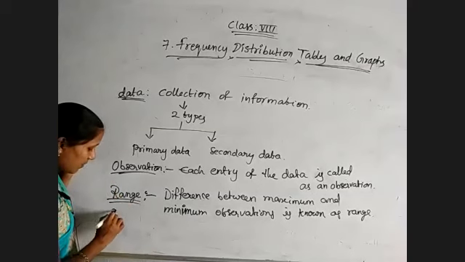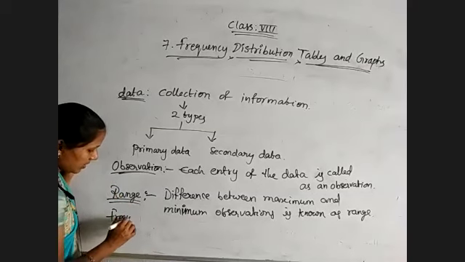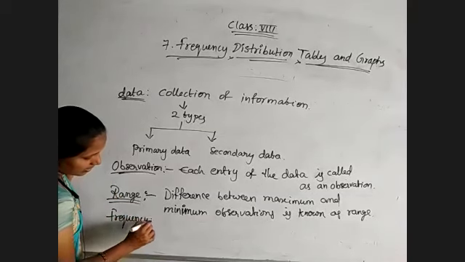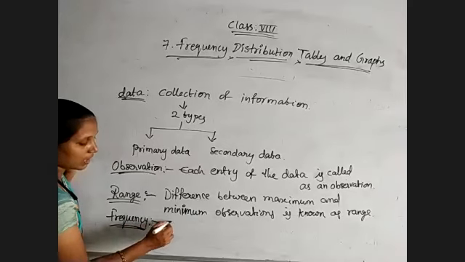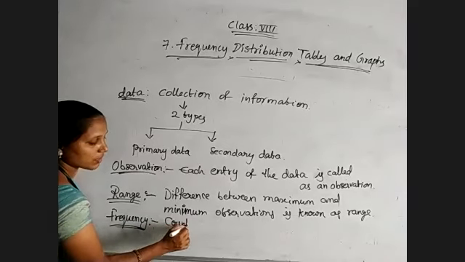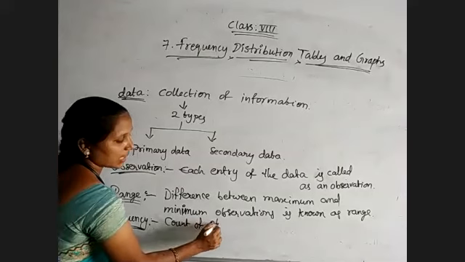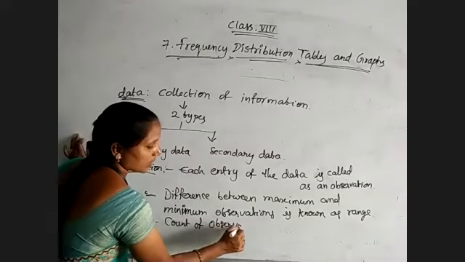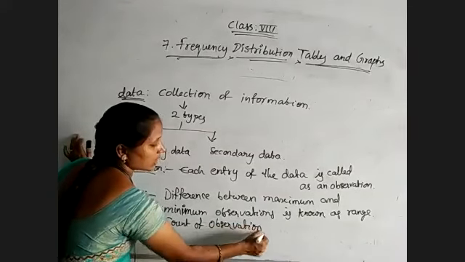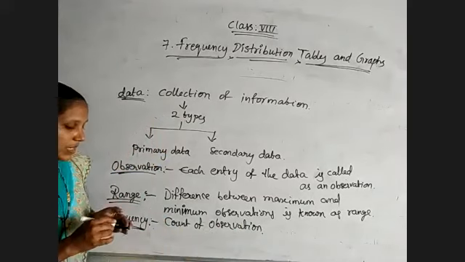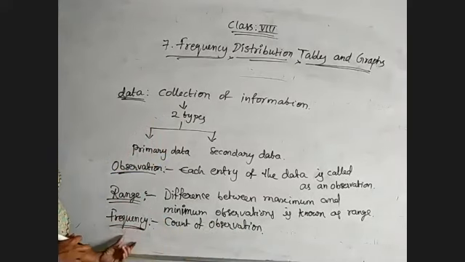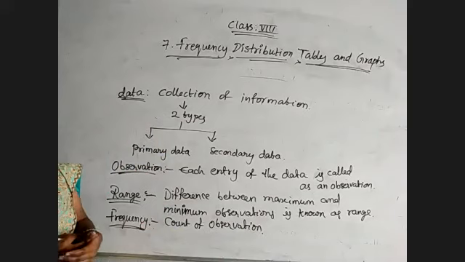Now after this we have frequency. Frequency is nothing but the count of observations. How many times it is occurring, that count is known as frequency. If we are representing the data by using frequency, it is known as a frequency distribution table or frequency distribution. That's all.